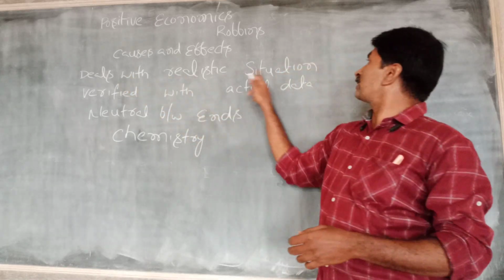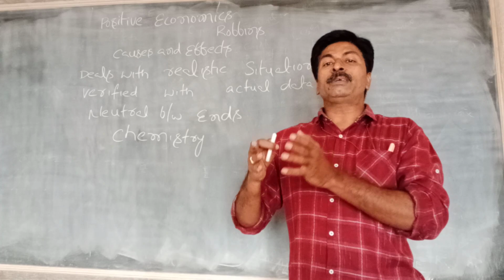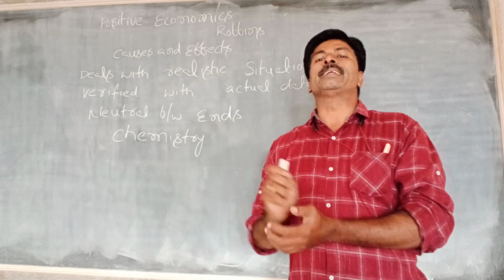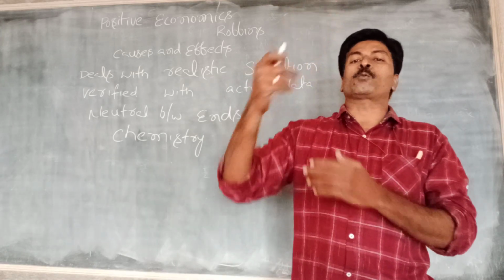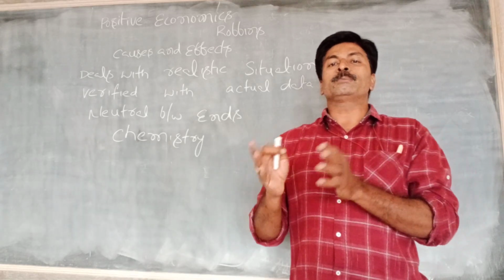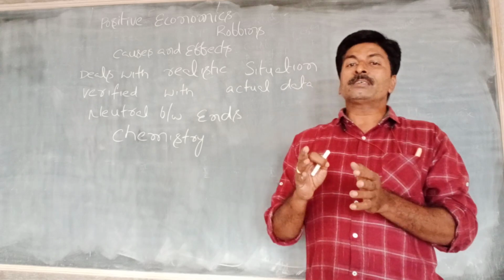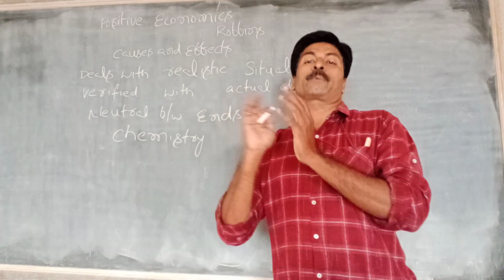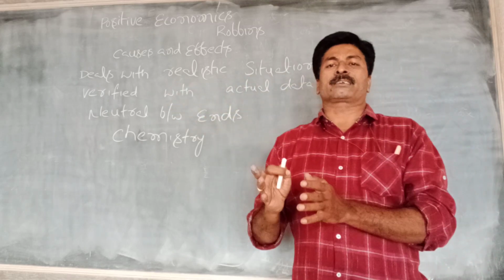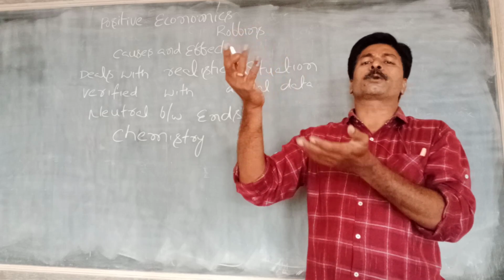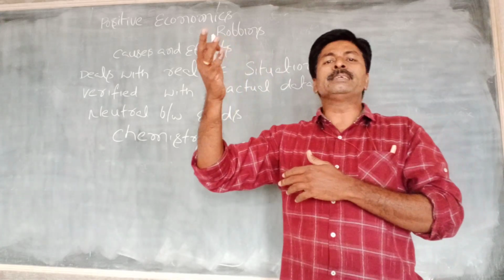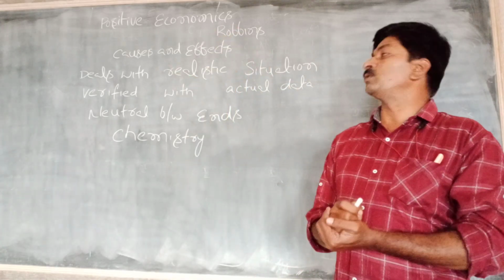It also deals with realistic situations. For example, when price increases, quantity demanded decreases, and when price increases, quantity supplied also increases. We already know there is always a negative relationship between price and demand, and always a positive relationship between price and supply. This is realistic: when price increases, quantity demanded automatically decreases, and when price decreases, quantity demanded automatically increases. It's a common phenomenon that we observe today.